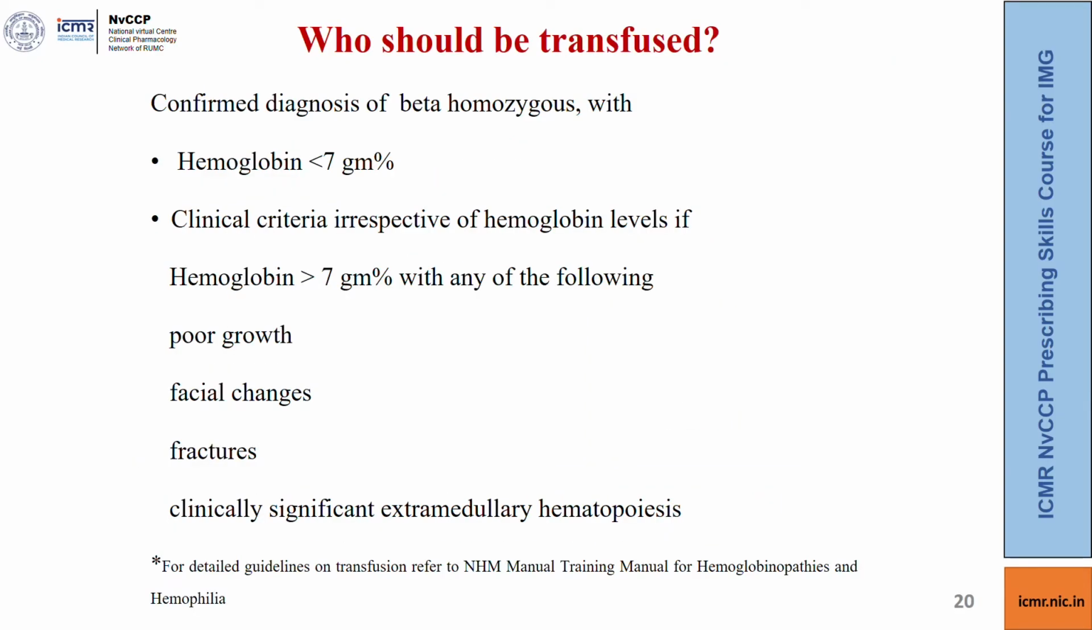So a confirmed case of beta thalassemia homozygous with a hemoglobin of less than 7 gram % needs to be transfused. In case the patient has clinical criteria of poor growth, facial changes, fractures, or clinically significant extramedullary hematopoiesis, blood transfusion may be considered even if the hemoglobin is more than 7 gram percent.